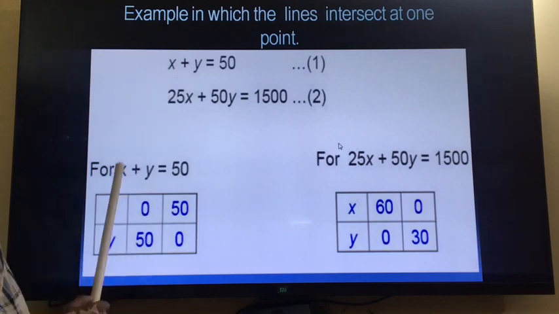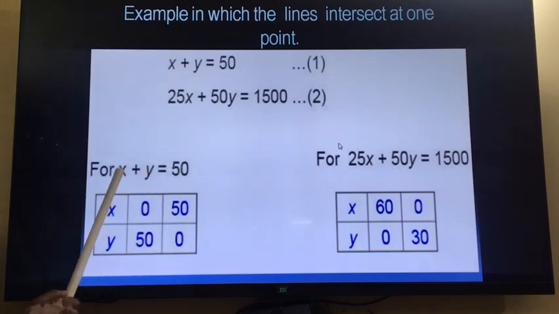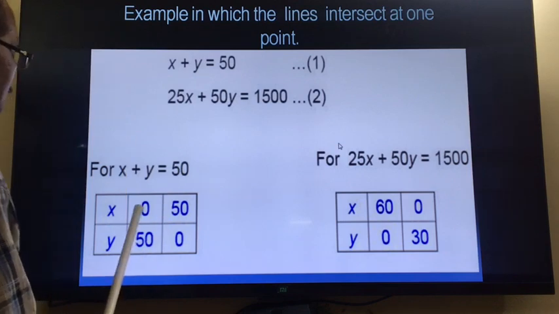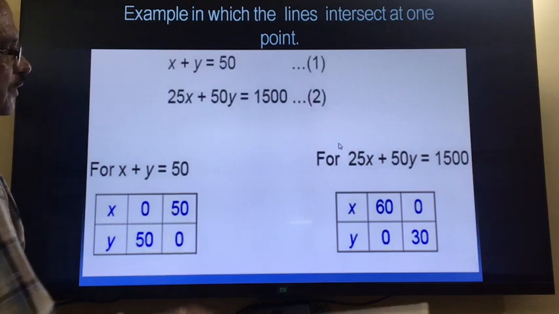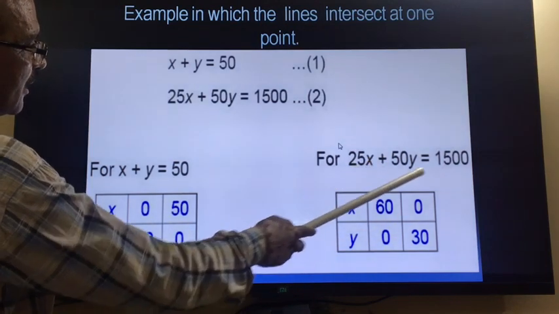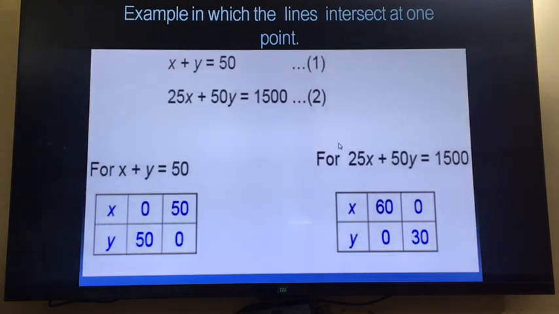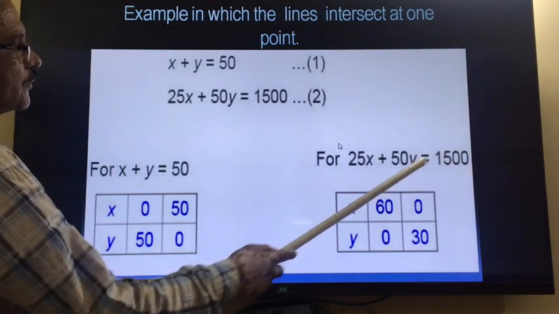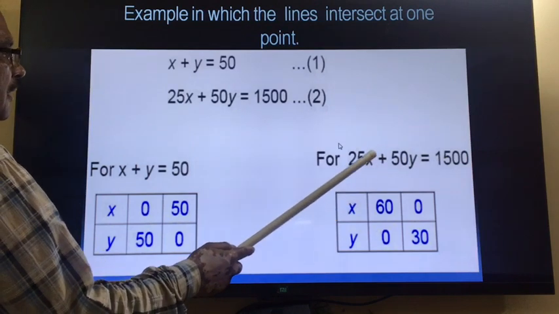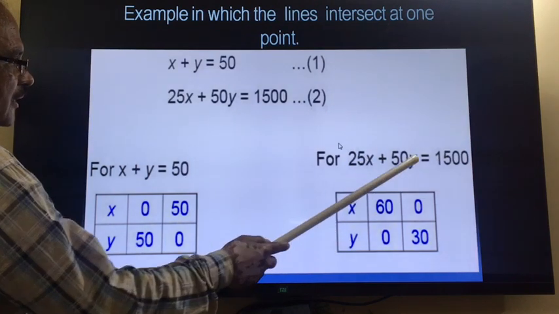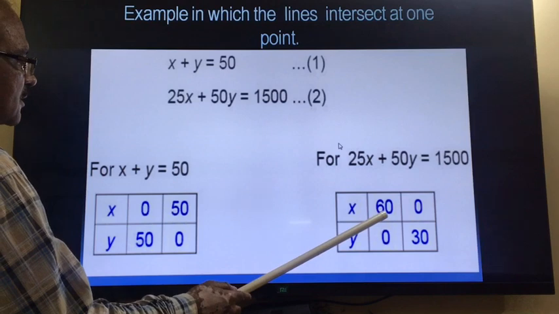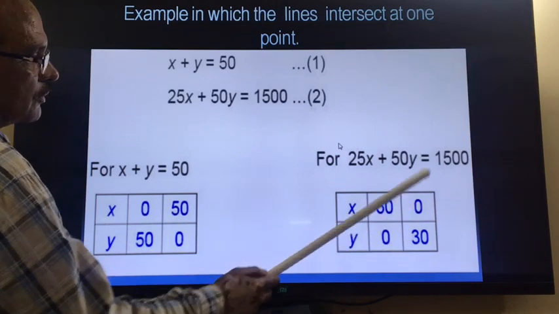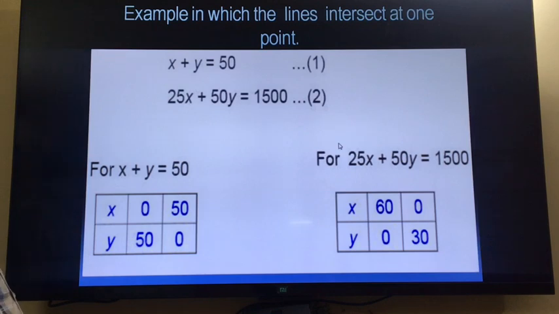From the first equation, x plus y is equal to 50, you can get y is equal to 50 minus x. Then you put x is equal to 0, so you will get y is equal to 50. Then you put x is equal to 50, y is equal to 0. Similarly, from the second equation, first you divide by 25, so you will get x plus 2y is equal to 60. Then you find the value of x after putting the value of y, or the value of y after putting the value of x. If you put y is equal to 0, you will get x is equal to 60. If you put y is equal to 30, then x is equal to 0. In this way you will find three solutions for both equations and then you will plot the graph.